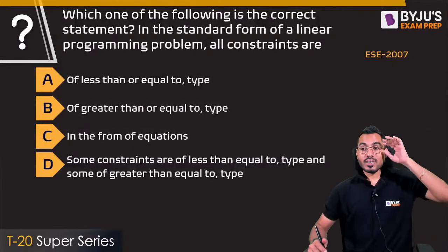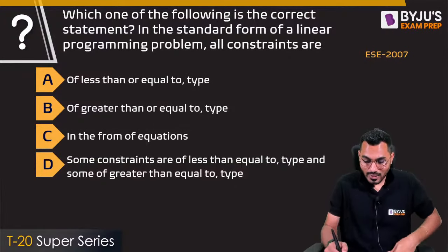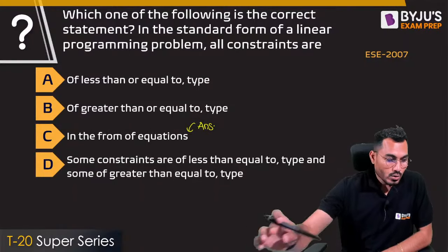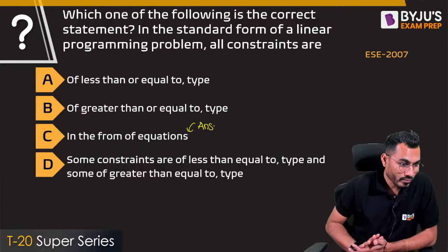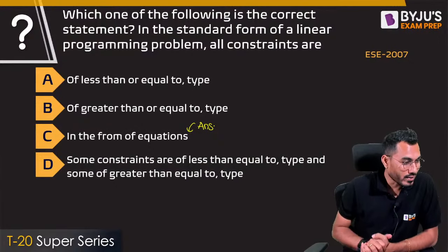Now, which one of the following is the correct statement? In the standard form of a linear programming problem, all the constraints of the equation are of equality type. We have already discussed this, it is equality type. Fine. So this was the short session we had as a filler. Slope of constraint equal to objective function. And this is the story.